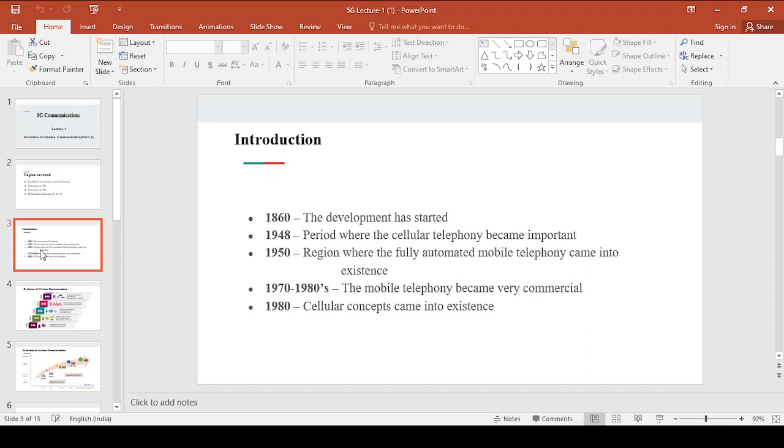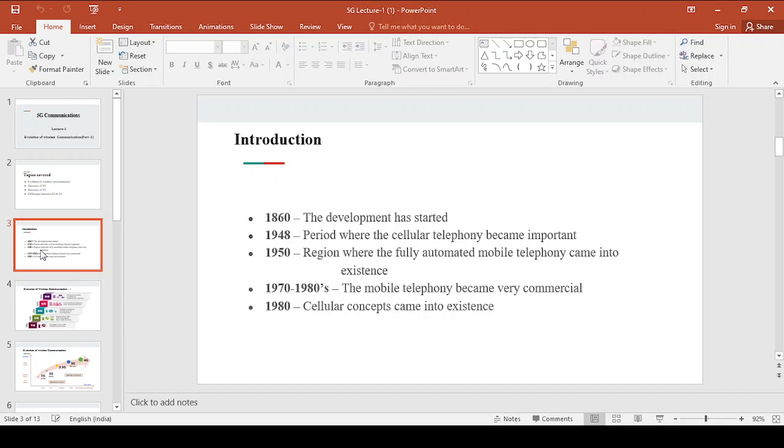And after that in the year 1950, fully automated mobile telephones came into existence, right? Importance was given to mobile cellular telephony in 1948, and existence evolved in 1950. Then in the 1970s to 1980s, mobile telephony became very commercial. That means users started buying mobile phones.